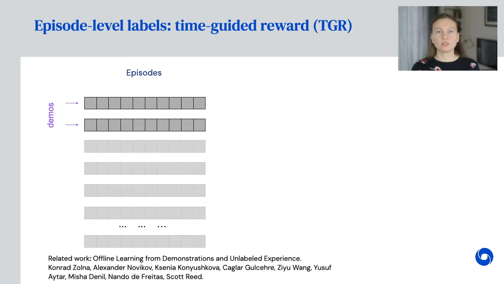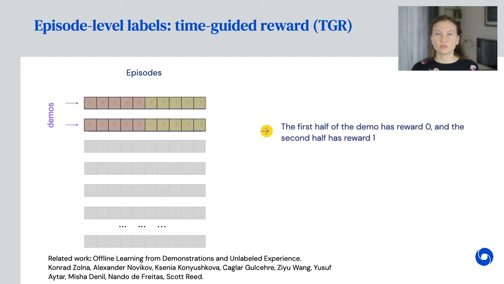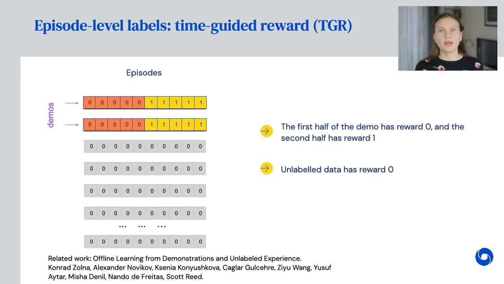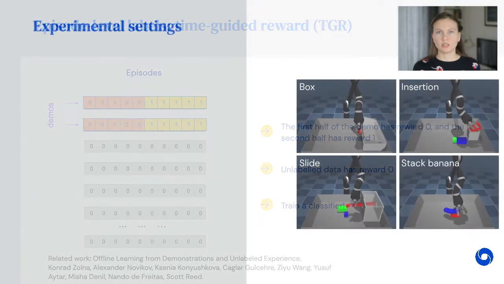In this work, we are using the time information to guide our reward learning. In particular, we notice that usually in the demonstrations, the task is not solved in the first half of the episode, but it is solved in the second half. Thus, we assign a pseudo-reward of 0 to the first half of the episode that is identified as a demonstration, and reward 1 to the second half. The rest of the data that is unlabeled gets reward 0 assigned to it, and then we train a classifier to distinguish between successful and failed trajectories. We call this approach the time-guided reward.